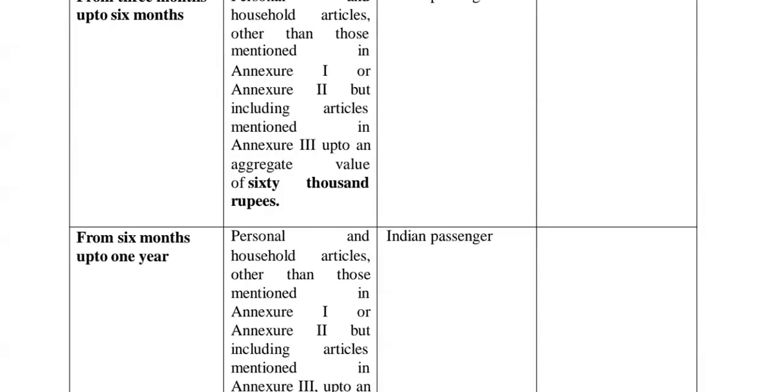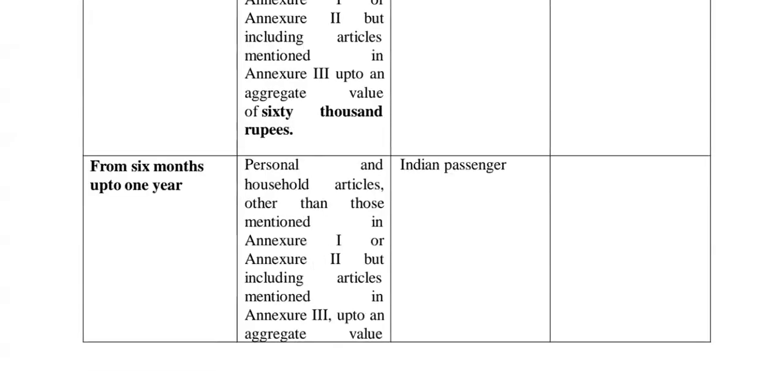Now, if any Indian professional person who is working abroad for 6 months up to 1 year, their personal and household articles other than those mentioned in annexure 1, annexure 2, but including annexure 3, up to the aggregate value. So whatever is the aggregate value, they will see, and then that is allowed as the relaxation.